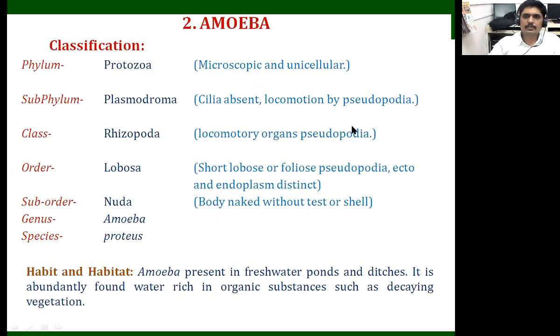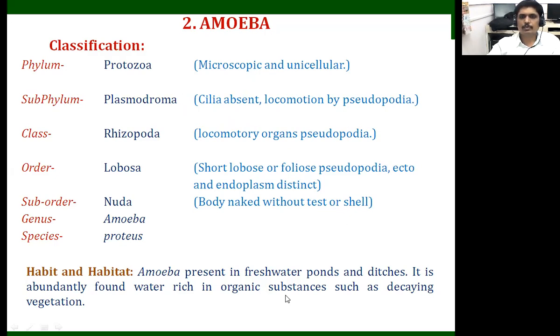Second, here we discuss the second protozoan in this phylum, the amoeba. It is one of the most common examples, and we should generally know the amoeba. When we look at the classification or systematic position of the amoeba, it is included in the phylum Protozoa. Why? Because it is microscopic and unicellular. Second, the subphylum is Plasmodroma, as with Euglena. Here, we observe their body does not have any cilia. So the cilia are absent on their body.